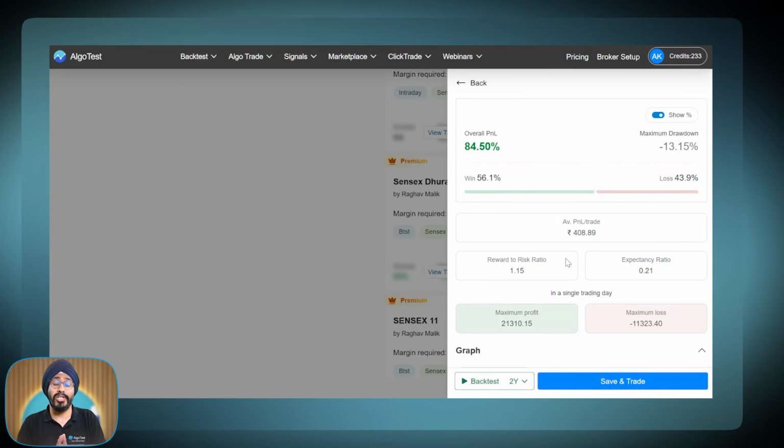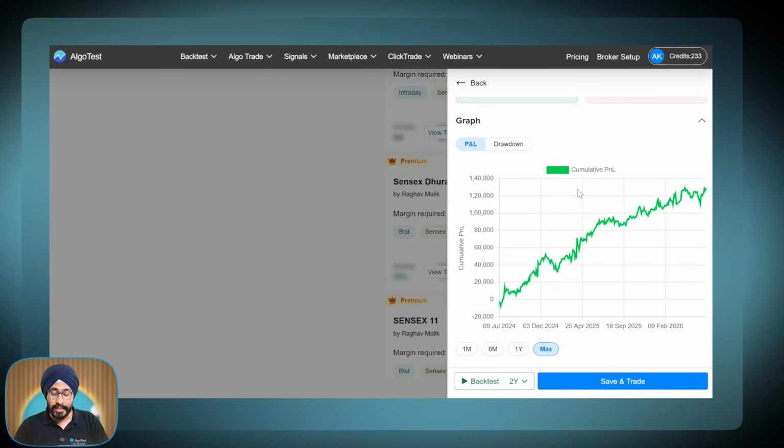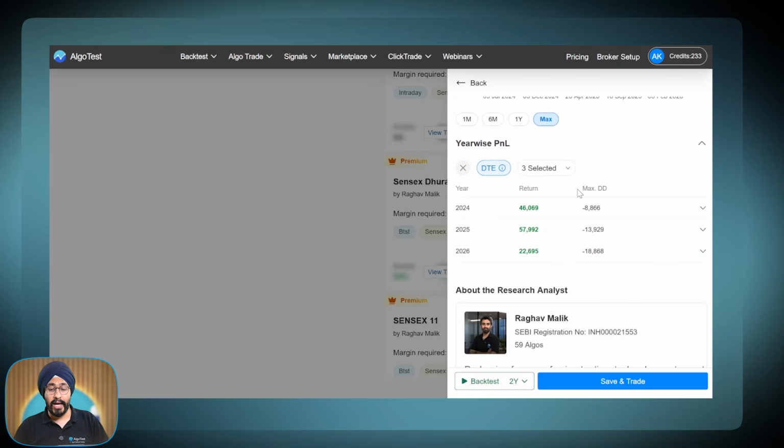Now this is the reality. This is what it happens. Whenever you see your P&L on your broker screen or the app, that is not your real P&L. You haven't added your brokerage or your taxes. Alright. And whenever you're back testing, you also need to add slippages. We have added all of these, and here is our result for the last 2 years.